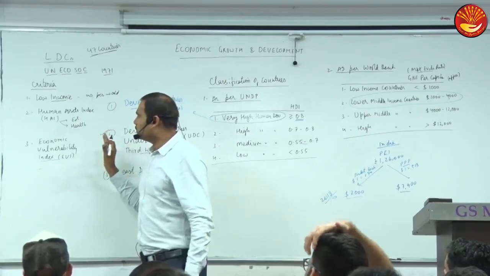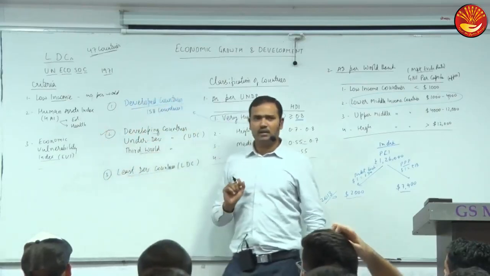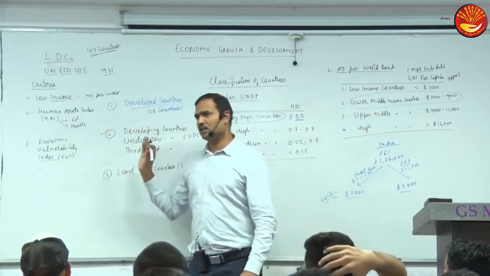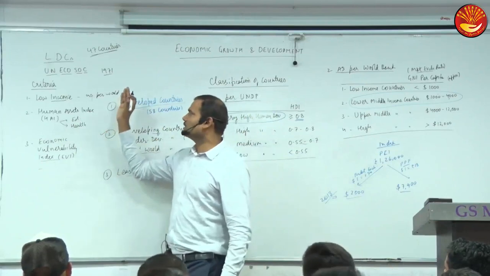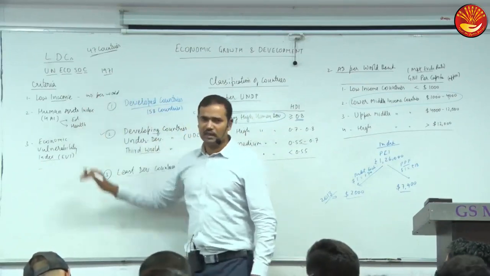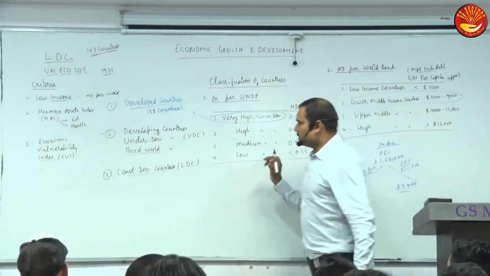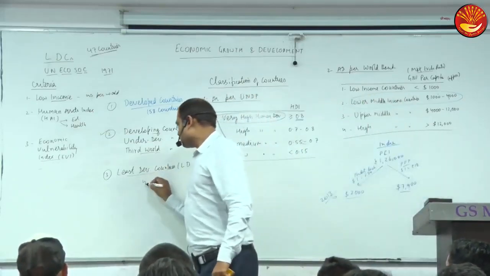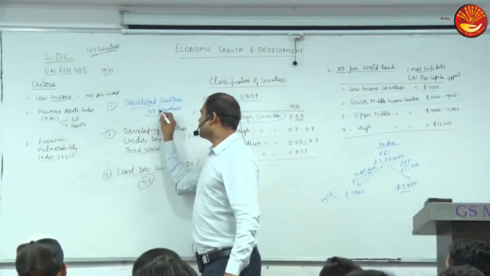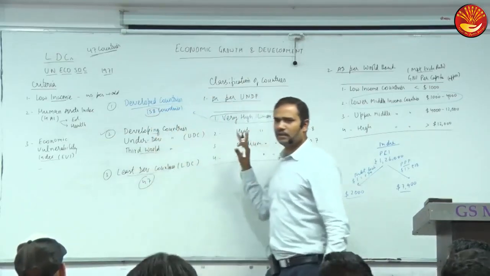And has any country graduated out? I think 2 or 3 countries have graduated out from the LDC criteria. So these are LDCs. How many countries are LDCs? 47. And how many are developed? And all others are developing countries.